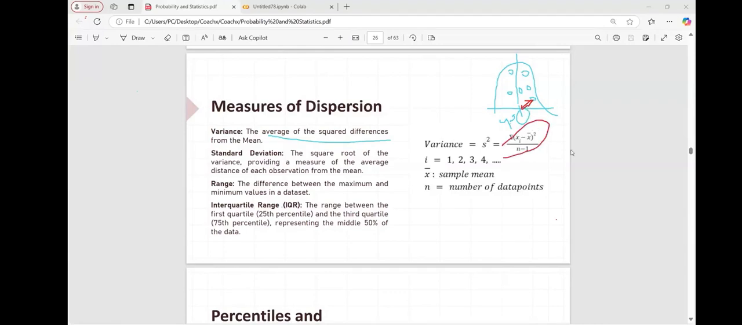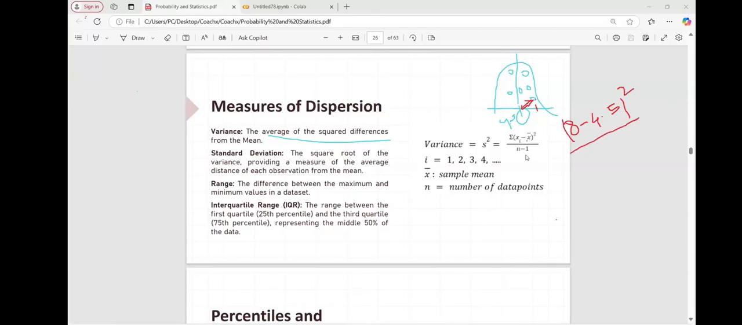In this formula, xi is nothing but this data point, 8, minus the mean. What is the mean? The mean is nothing but 4.5. The whole square, divided by n minus 1.